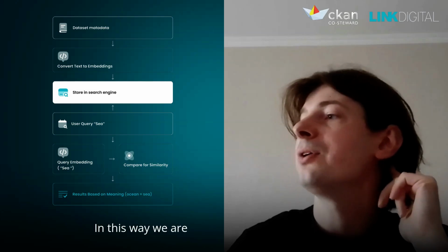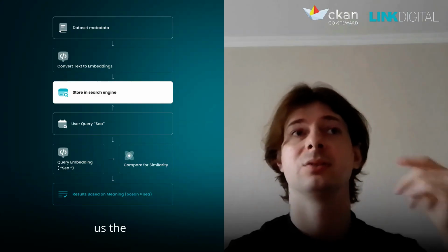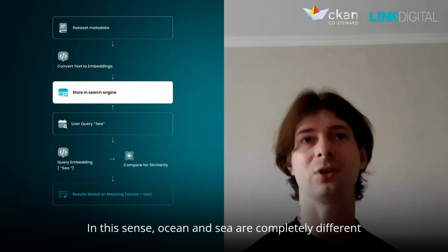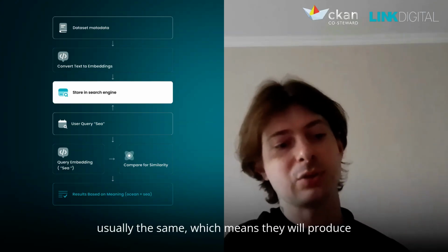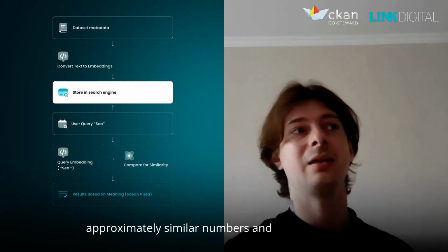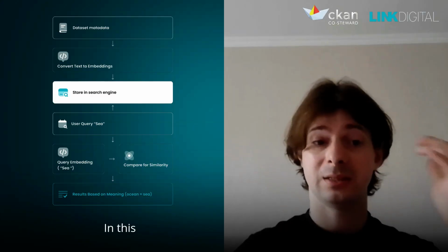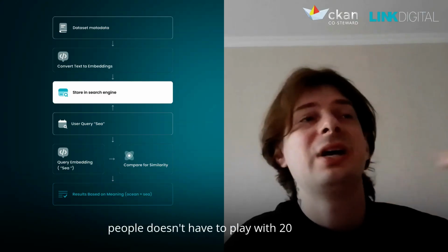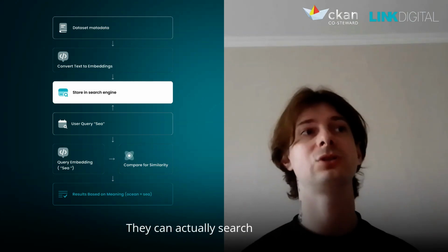In this way, we are focusing not on the spelling of the word, not on the actual combination of letters that gives us the word, but instead we focus on meaning. In this sense, ocean and sea are completely different words in terms of spelling, but the context for them is usually the same, which means they will produce approximately similar numbers. And a user who searches for ocean will also see datasets related to sea. In this way, search becomes more natural, and people don't have to play with 20 different similar search queries using just a different word set. They can actually search for the idea that they want to discover, use, and so on.